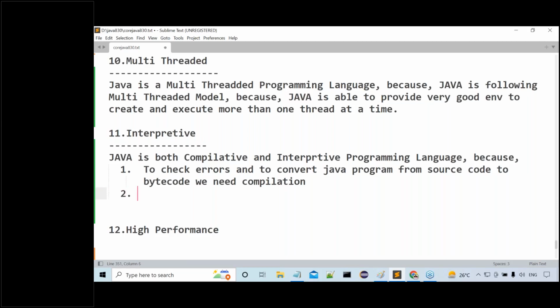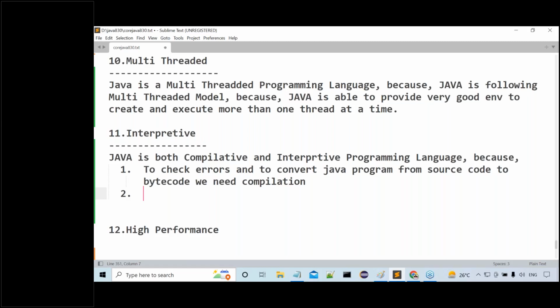How can we say Java is an interpretive programming language? How can you conclude Java is an interpretive programming language? To execute a Java program, what we require now? JVM we required. Am I right or not? Inside the JVM, what we required? An interpreter we required. Already said you number of times.